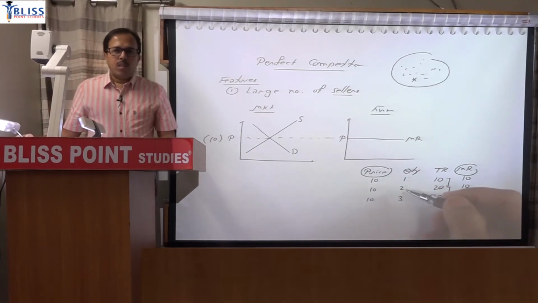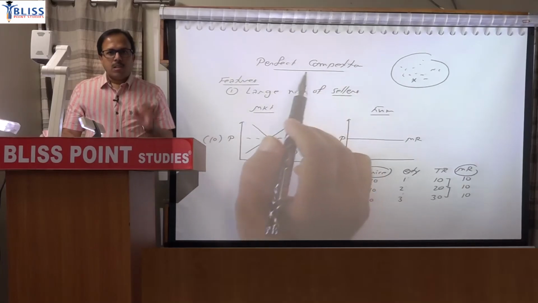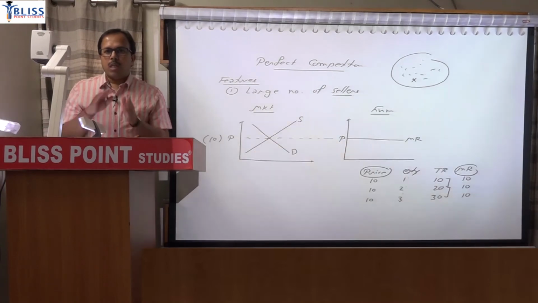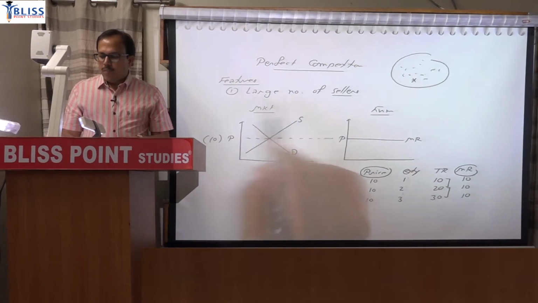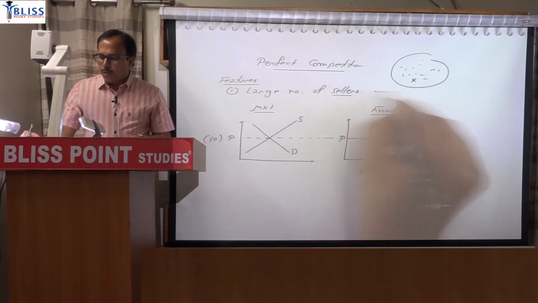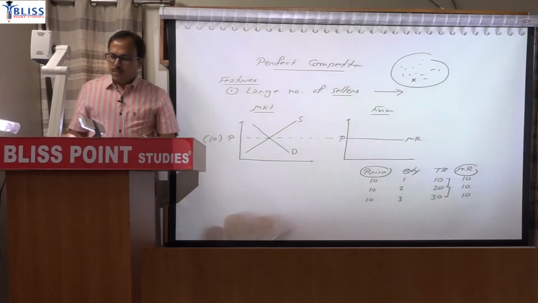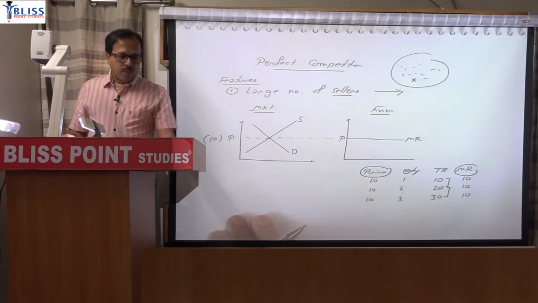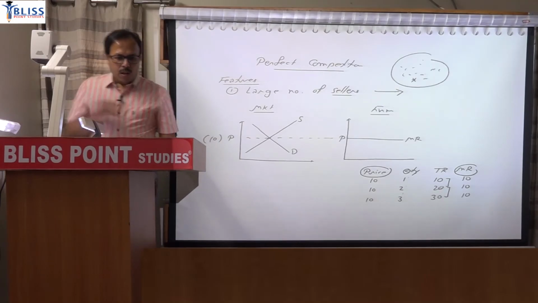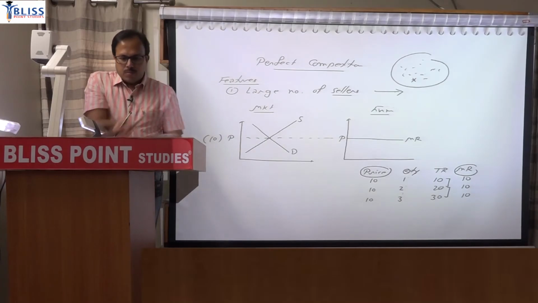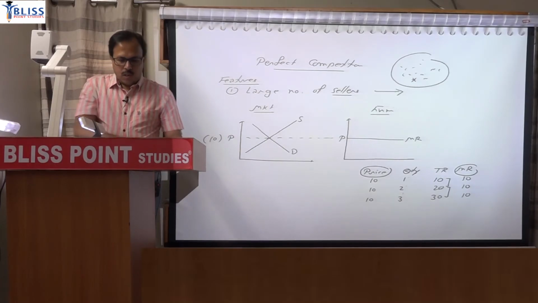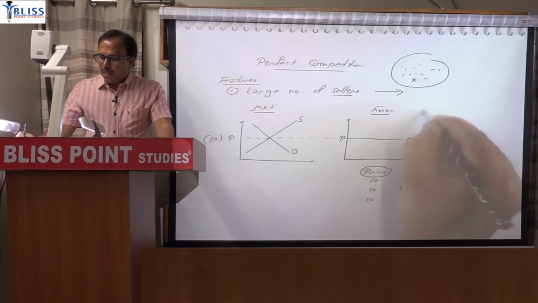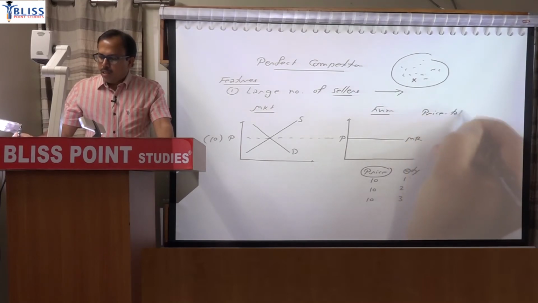At this stage no one is asking you what are the features of perfect competition, just आपको किसी particular feature का implication क्या होगा वो पता रखना चाहिए. What are the implications of that feature? So what is the implication of a large number of sellers? You can note it down. It implies that a single seller cannot affect market price, and the firm acts as a price taker.